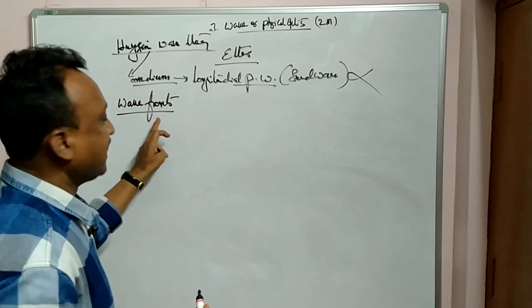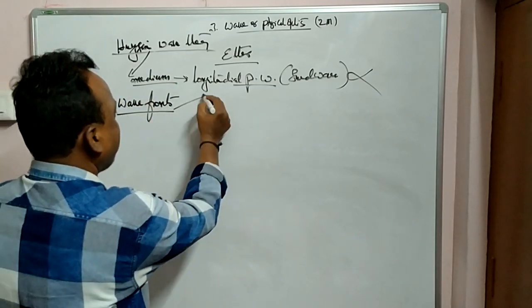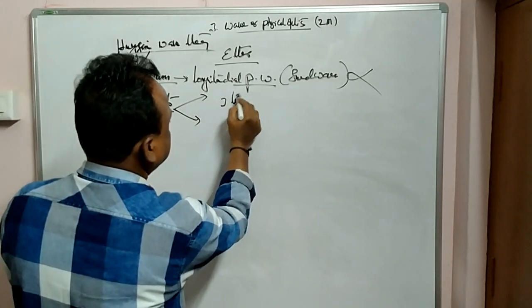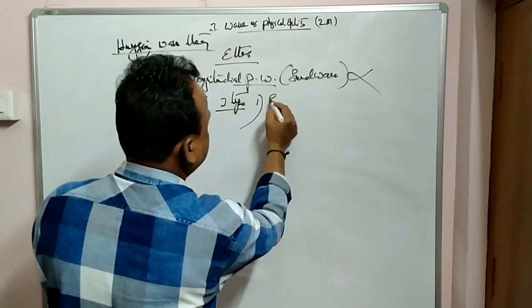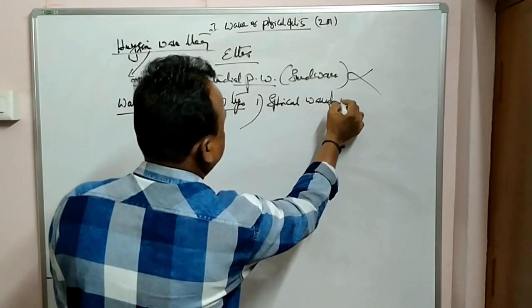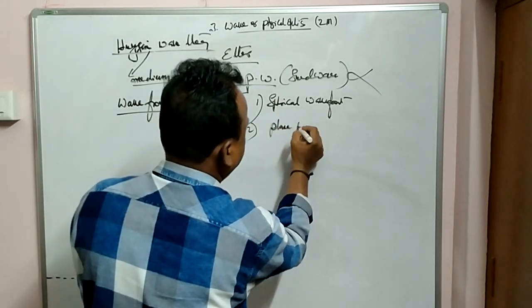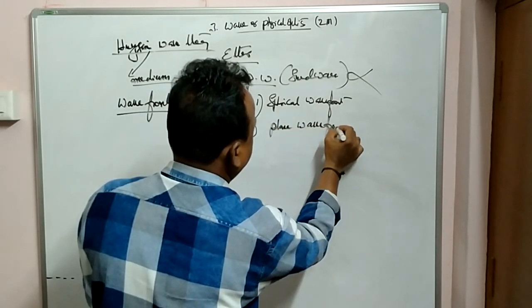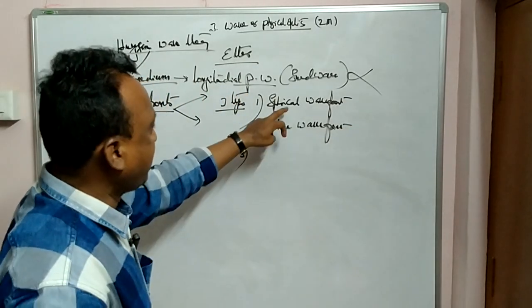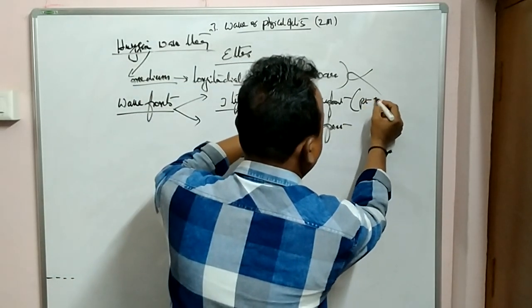And he assumed a concept called wave front, which has three types. One is spherical wave front. Second one is plane wave front. Third one is cylindrical wave front. Spherical wave front is obtained by a point source of light.